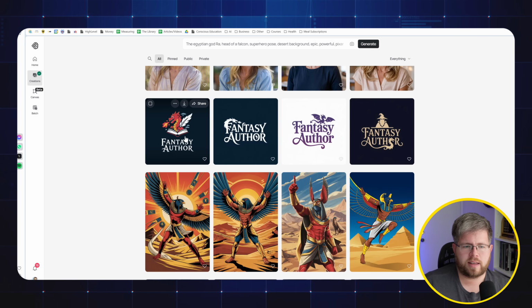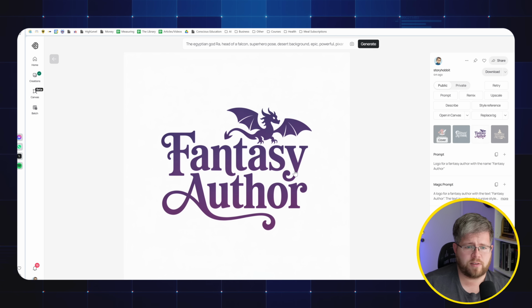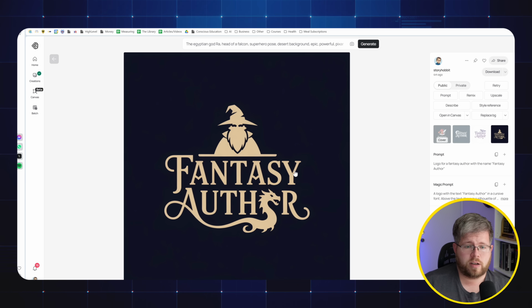And then finally, these author logos here, I think these are fine. I like this one. I like the way the dragon kind of goes over the F here. It's a nice, simple design. Like you could take this and put it into Photoshop and vectorize it and all of that stuff and really get something good out of it. Same for this one, I think. This one's pretty good too, except this dragon looks more like an S than the O it's supposed to be replacing here. But, you know, with enough iteration, this would be fine for logos.